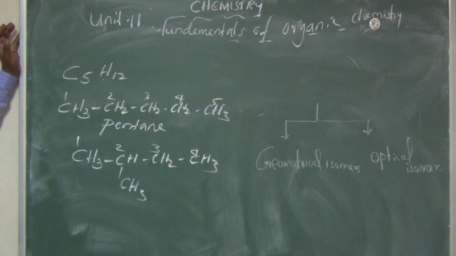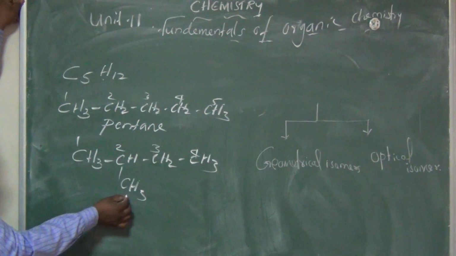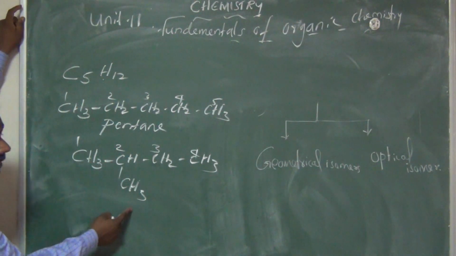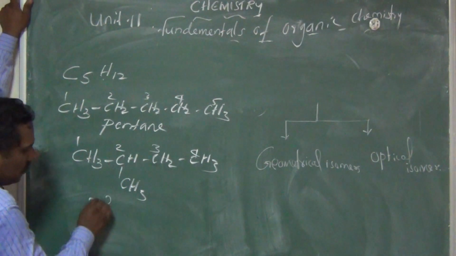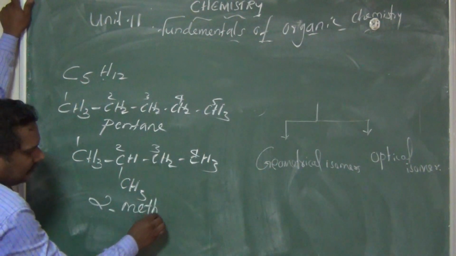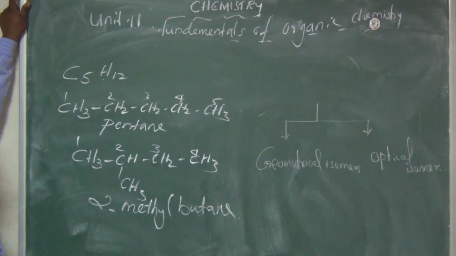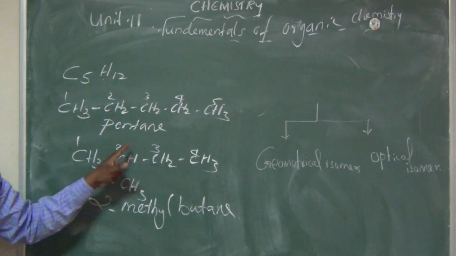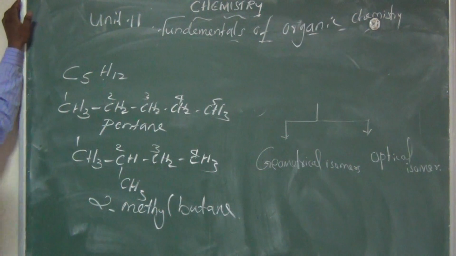How can you say the name of the compound? Here the second carbon has a methyl group. So the name of the compound is 2-methyl butane. Near the methyl group we start numbering 1, 2, 3, 4. So 2-methyl butane. One more compound we can write.